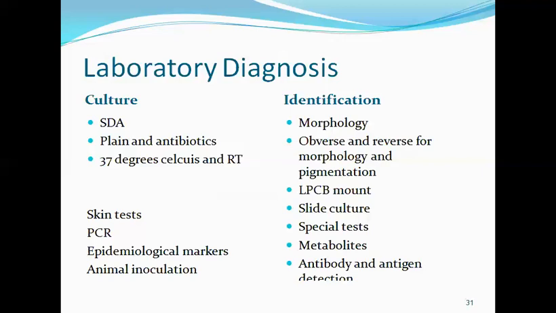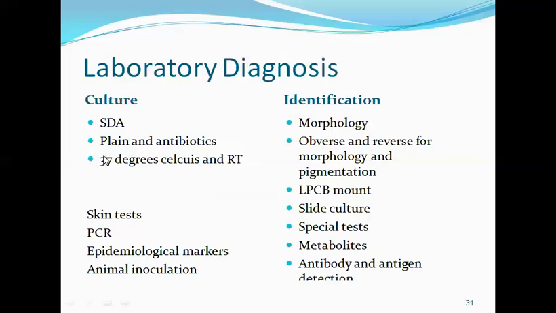Then, after inoculating the specimen on the slant, we need to incubate them at different temperatures. There are some fungi which grow at room temperature, and there are some fungi which grow at 37 degrees Celsius. So we have fungi which grow at an optimum temperature of 20 to 25 degrees Celsius, that is room temperature, or at 37 degrees Celsius. Keeping both these possibilities in mind, we need to incubate these slants at both temperatures.